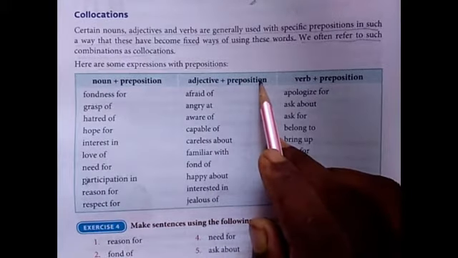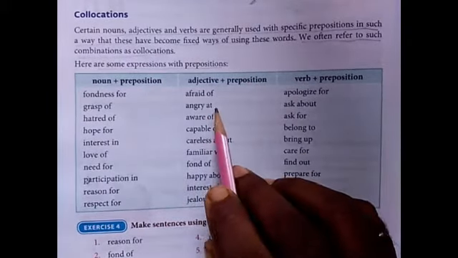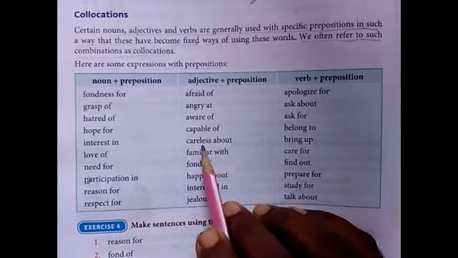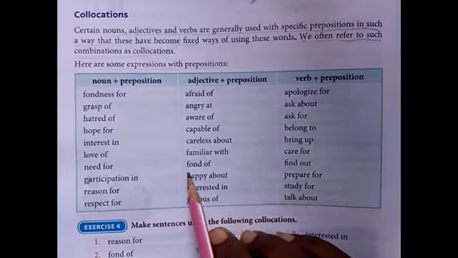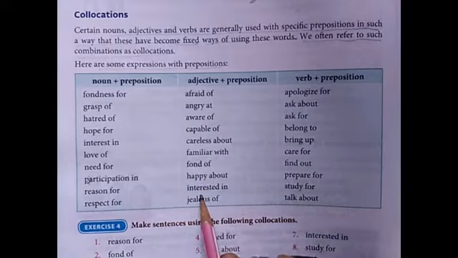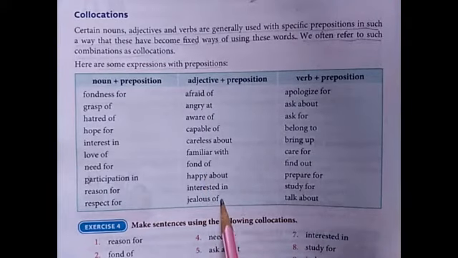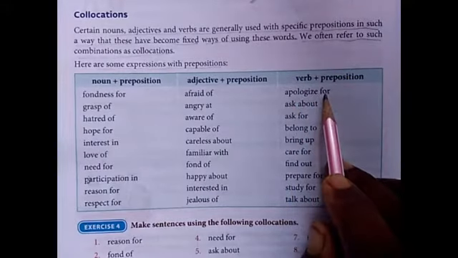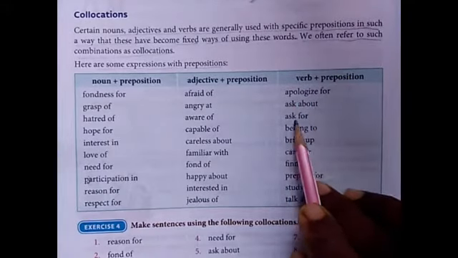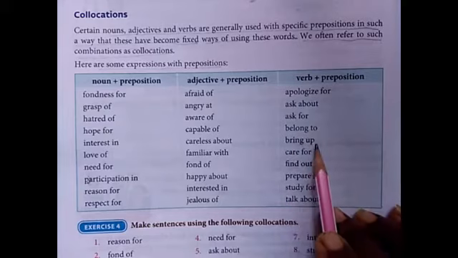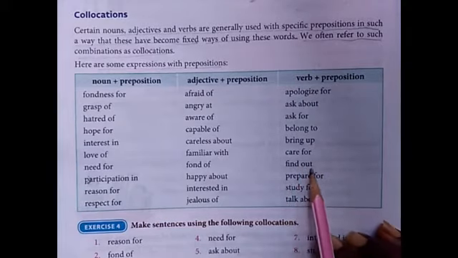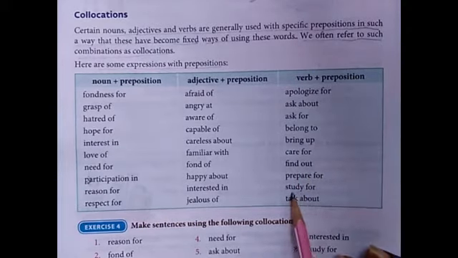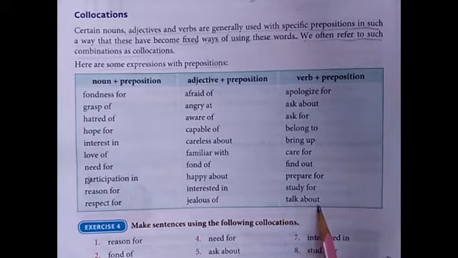Next, adjective preposition: afraid of, angry at, aware of, capable of, careless about, familiar with, fond of, happy about, interested in, jealous of. Verb prepositions: apologize for, ask about, ask for, belong to, bring up, care for, find out, prepare for, study for, talk about.